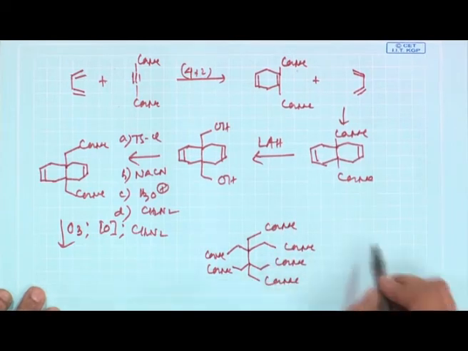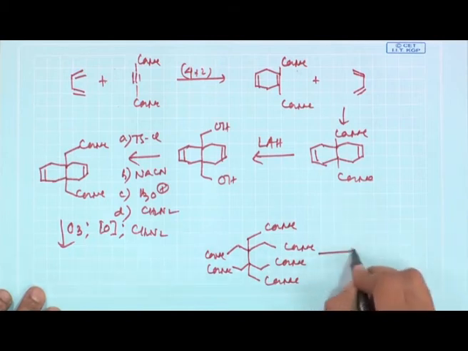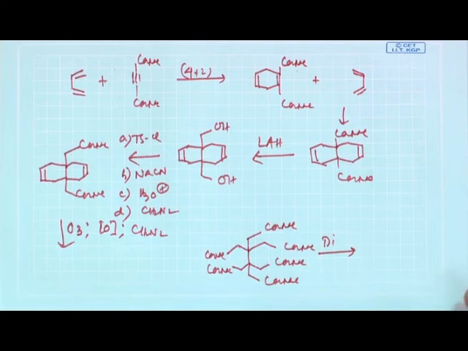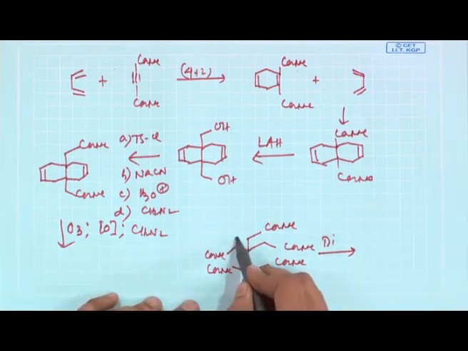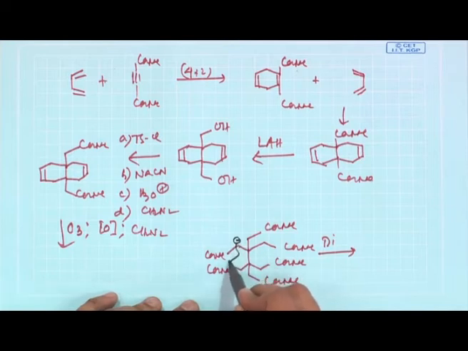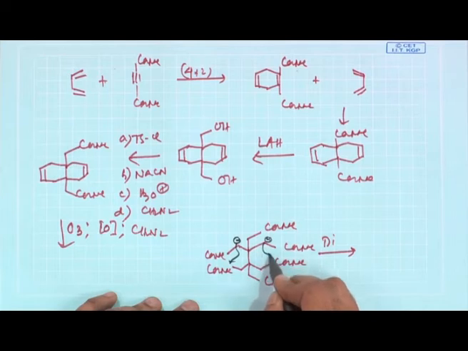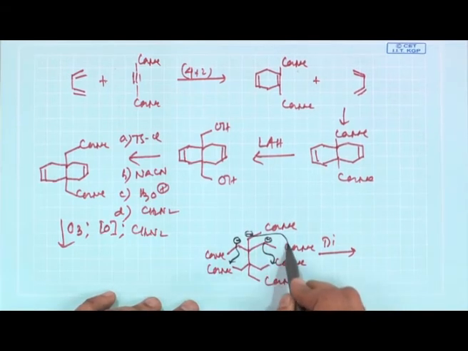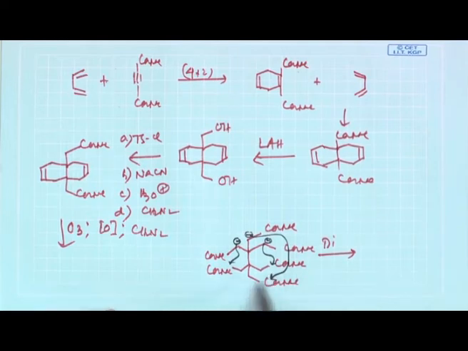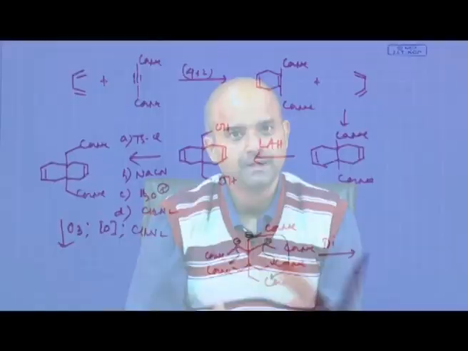Now, this intermediate will undergo Dieckmann reaction as discussed earlier. So, how this reaction will take place: this minus will react with this carbonyl, this minus will react with this carbonyl, this minus will react with this carbonyl. Now, actually a different complex situation may arise if cross reaction takes place.